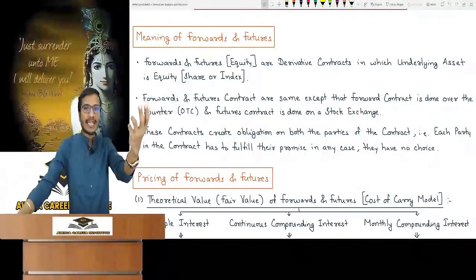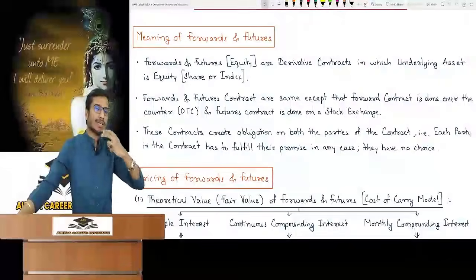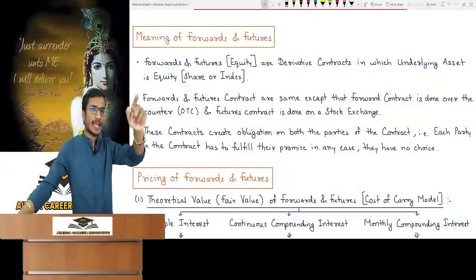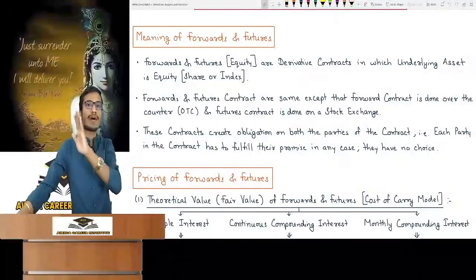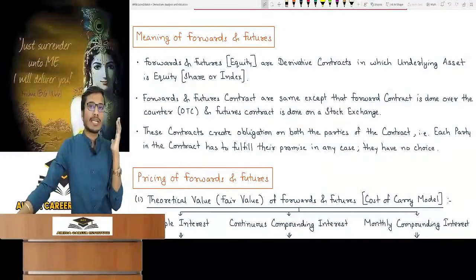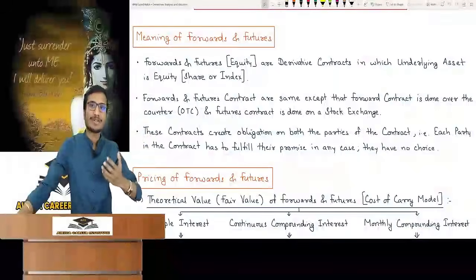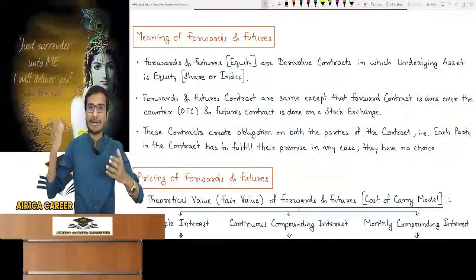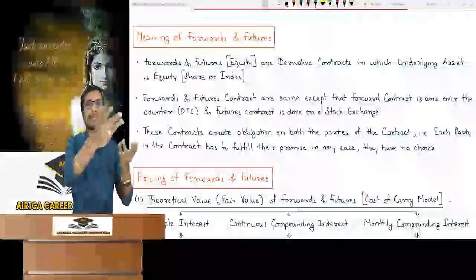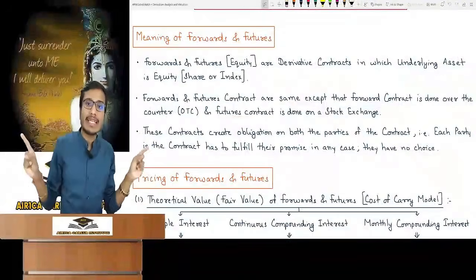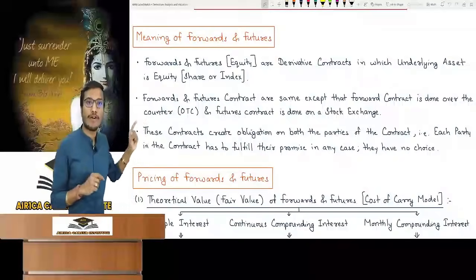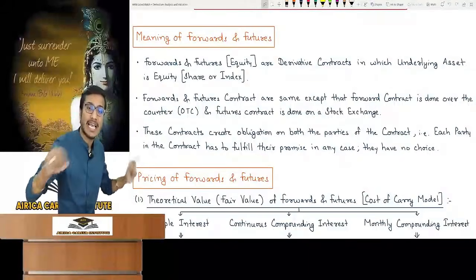For example, I made a contract that after 3 months I will buy Reliance share from you at 2500. That person said I will sell it to you at 2500. After 3 months, the market price is 2600. I ask him to give it to me at 2500 because it reached 2600, so I am about to gain a profit of 100. But he denies it, saying I am sorry, I will not give it to you. He can't do that. A case will be filed against him because this is a contract obligation.